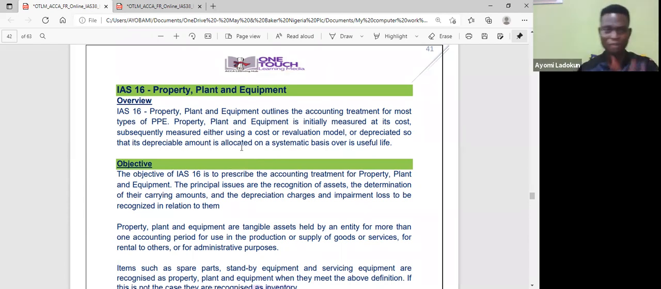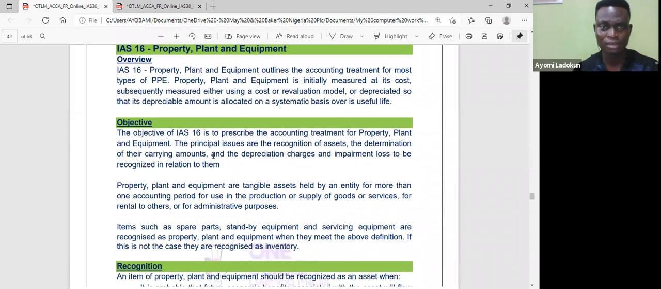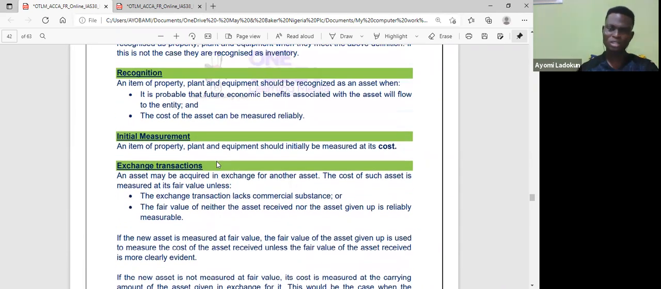Now, I've already defined IAS 16. So what's the issue around here? The first thing I need to tell us here is, how do we measure PPE? But before I go there, I'm interested in what constitutes the cost of PPE.